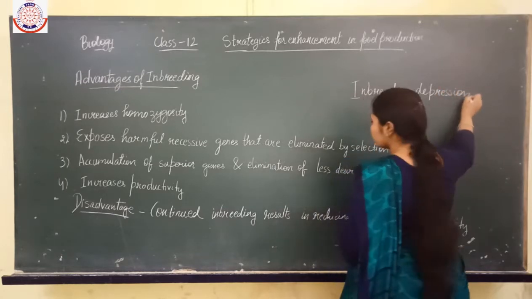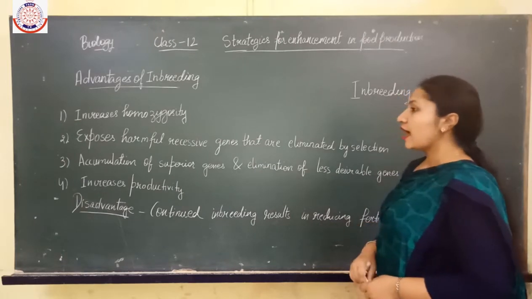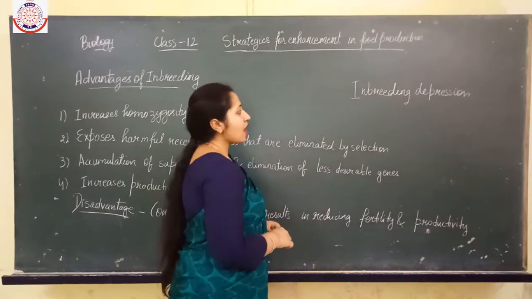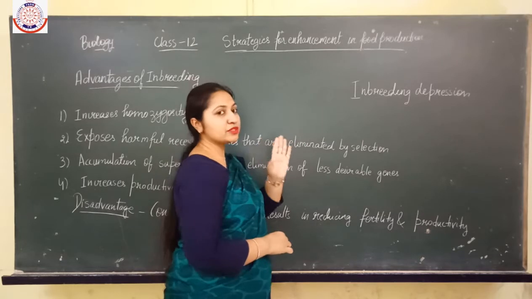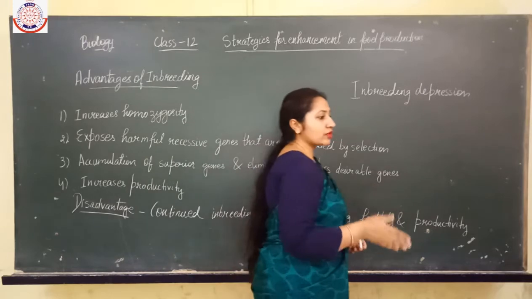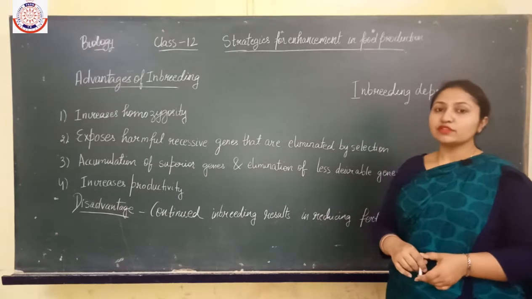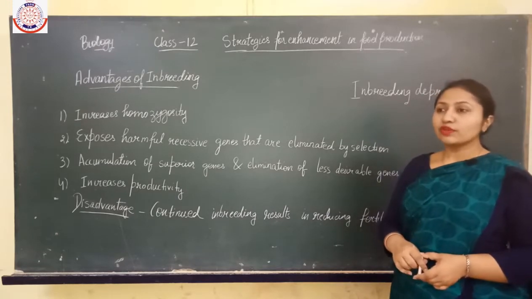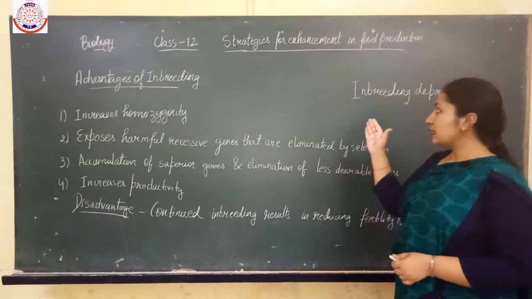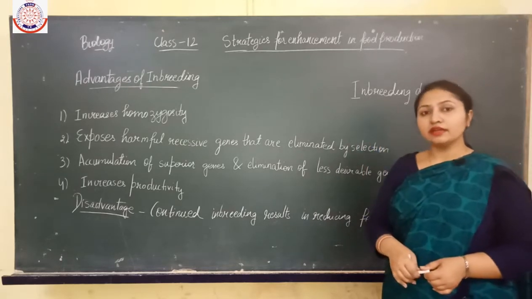So when continued inbreeding is there, it results in reducing the fertility and then the productivity, and this is known as inbreeding depression. And how can this problem be solved? Inbreeding depression can be solved by mating of the organism with an unrelated individual of the same breed, which is also known as outcross. If a single outcross is there, it helps to overcome the inbreeding depression.